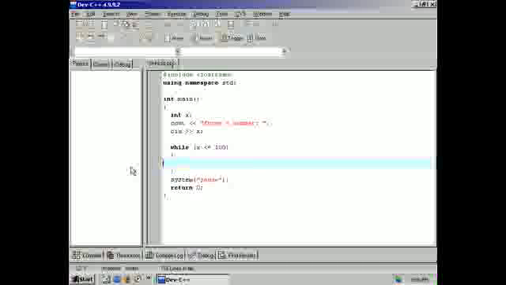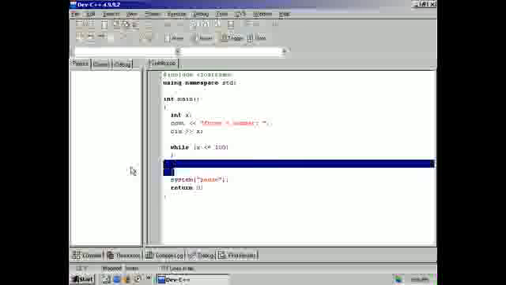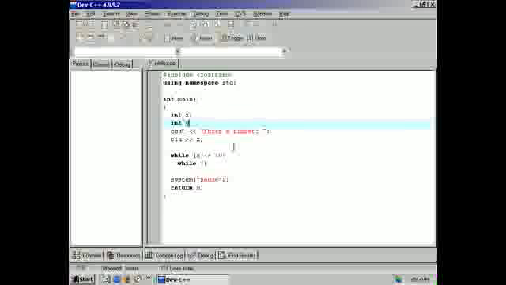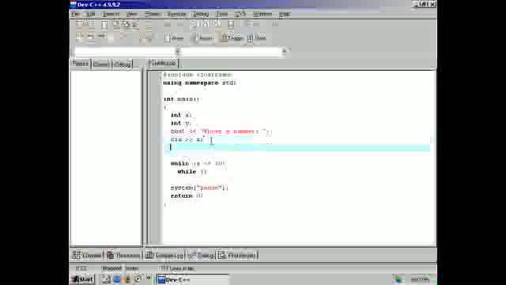Let's just do something real fast. While x is less than 10, and then we'll do a while, let's make a y value. We don't have to have them enter y, we could just say int y equals x plus 5. So we're taking the value they put in and adding 5 to it.